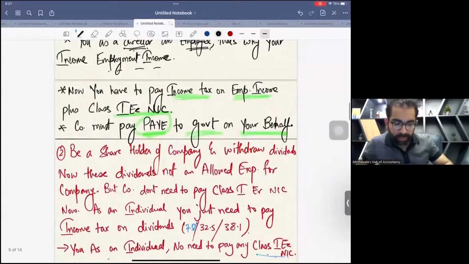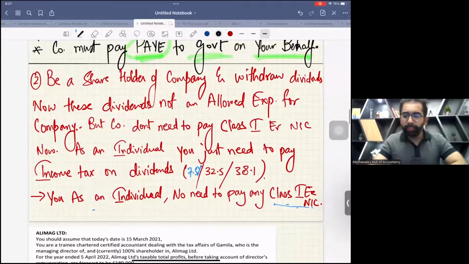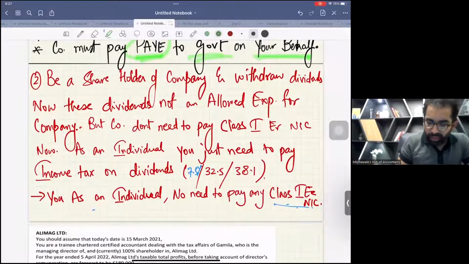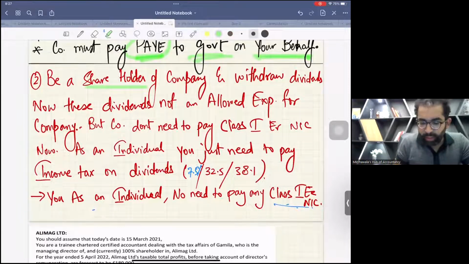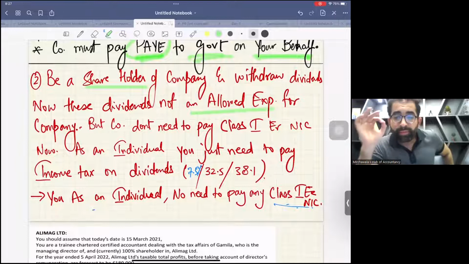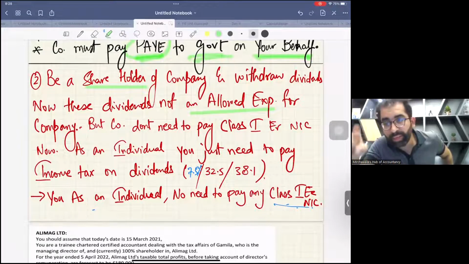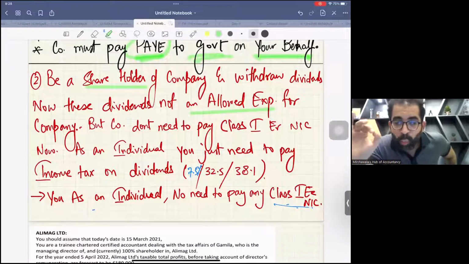Now we have to read the next paragraph. Be a shareholder of the company and withdraw dividends. These dividends are not an allowed expense for the company. Be very careful. Dividends are not an allowed expense at all, because they are being given to the owners, right? So ordinary dividends are not an allowed expense, plus one extra thing which I have not written here.